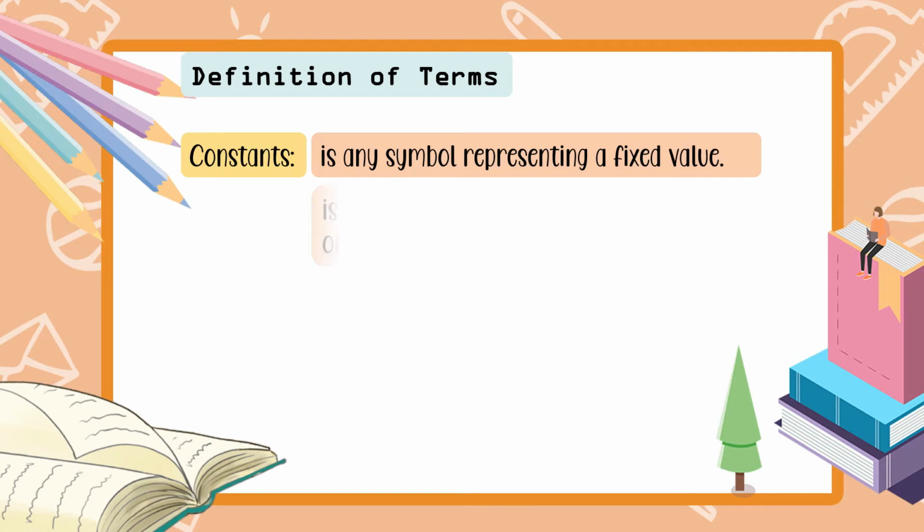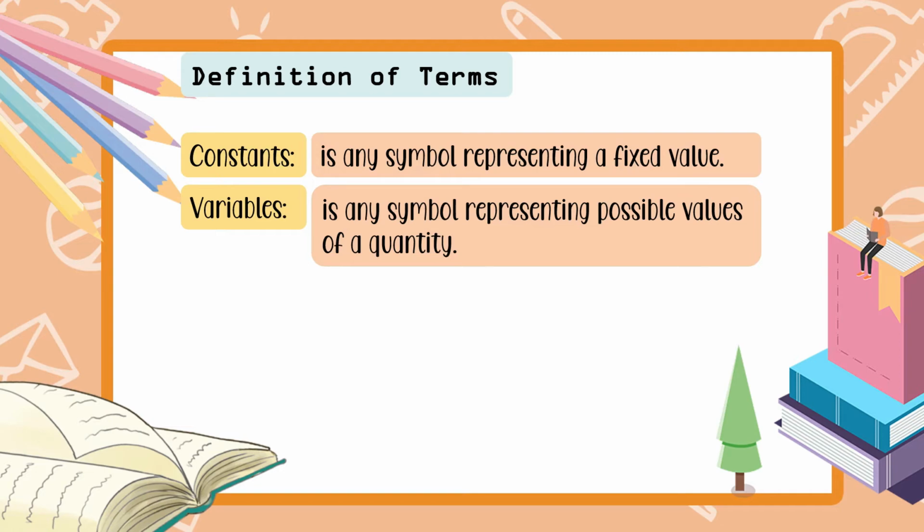Next is we have, syempre, the variables. Variable is any symbol representing possible values of a quantity. So, ang variables ay symbol din, pero usually ginagamit natin is letters sa algebra. So, they are representing possible values. Ibig sabihin, hindi natin sigurado, so marami siyang posibleng values.